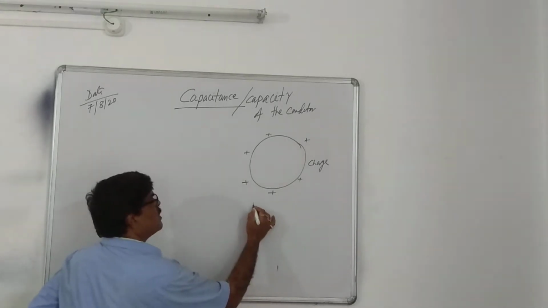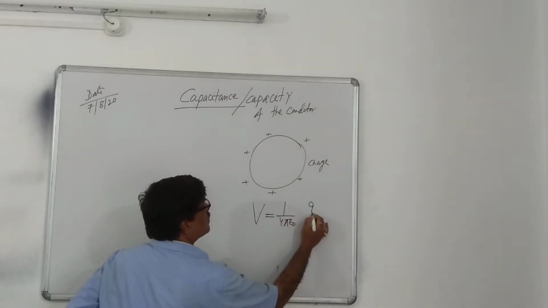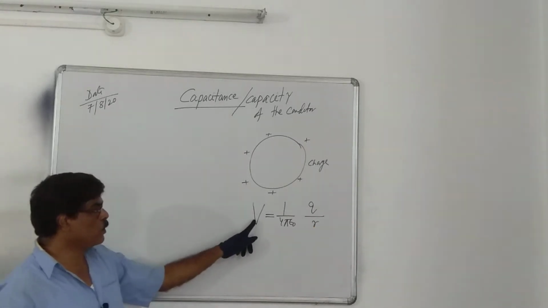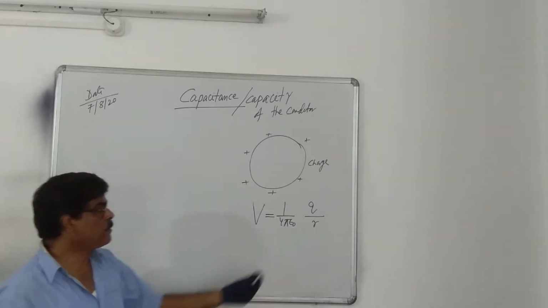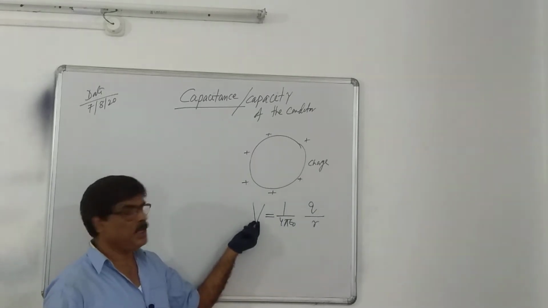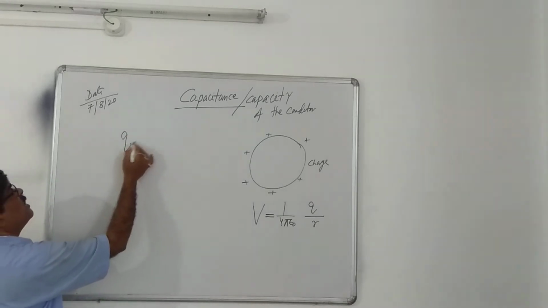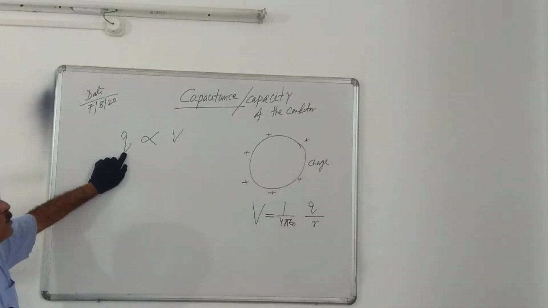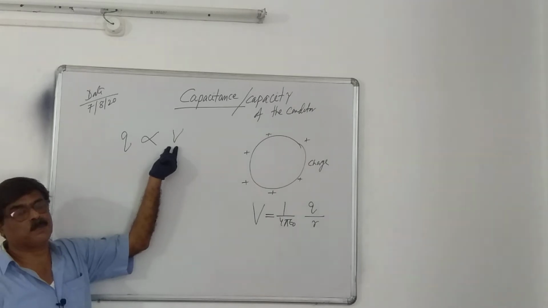Now, you see, the potential of a point is given by the formula 1 by 4 pi epsilon naught, q by r. From this relation, it is seen that the potential depends on the amount of charge, that is the source charge. If charge is more and more, potential is more. If potential is more and more, charge is more. So from this relation, we say the amount of charge held by a conductor is directly proportional to its potential.